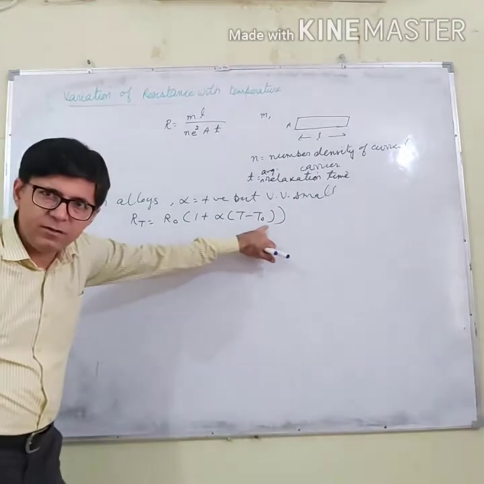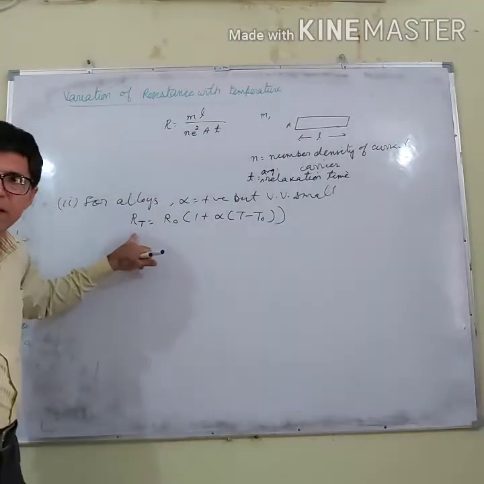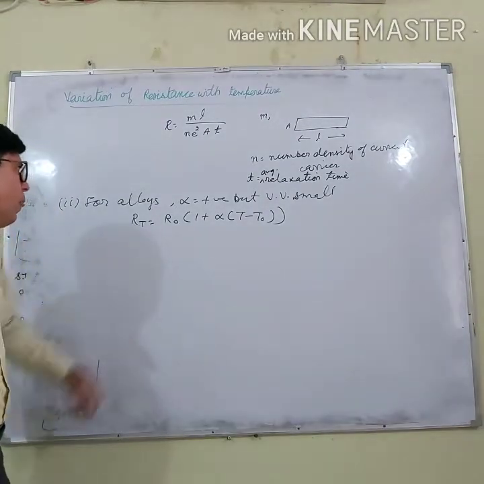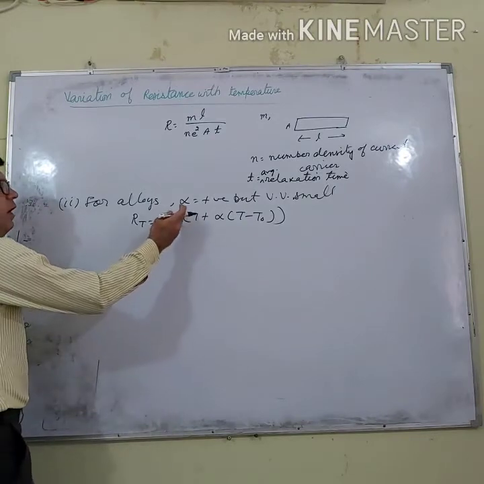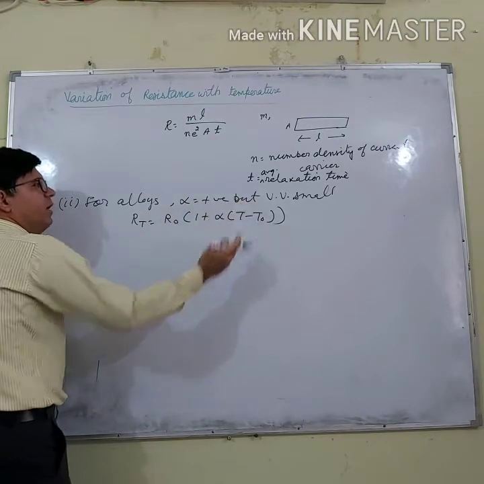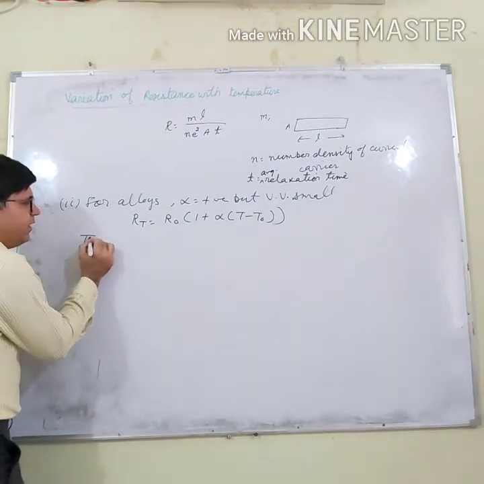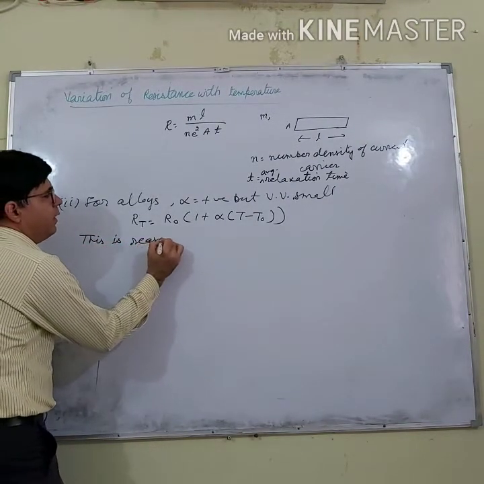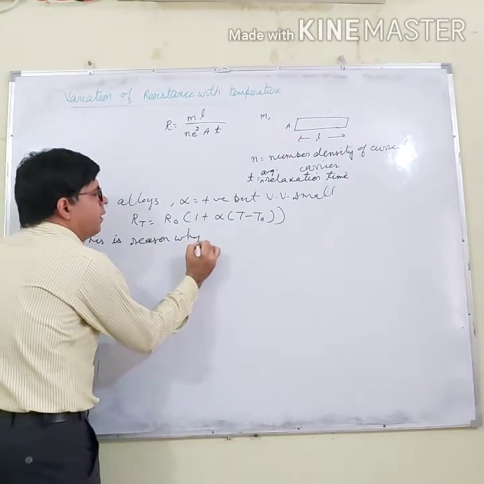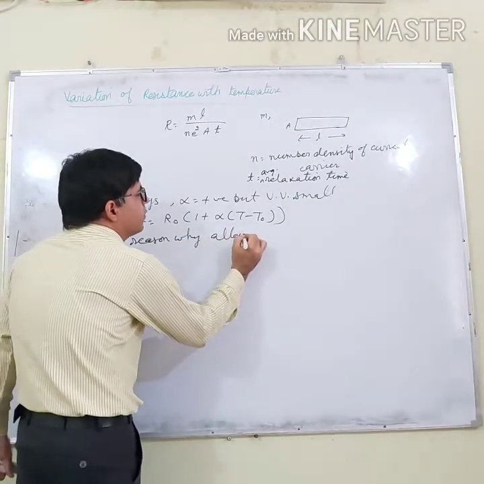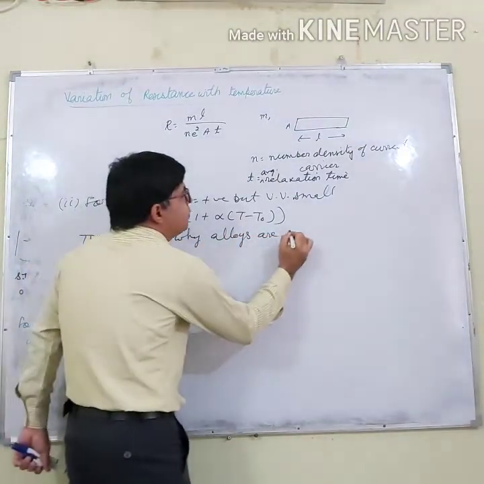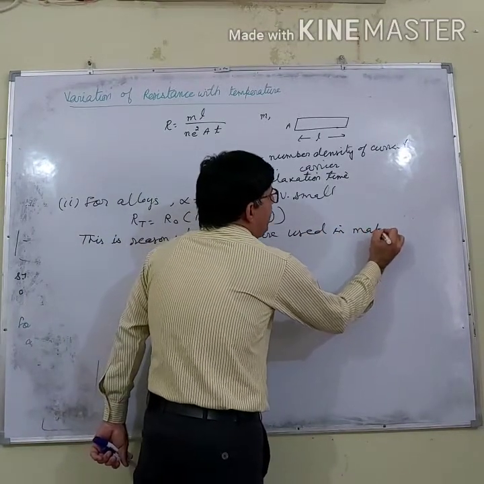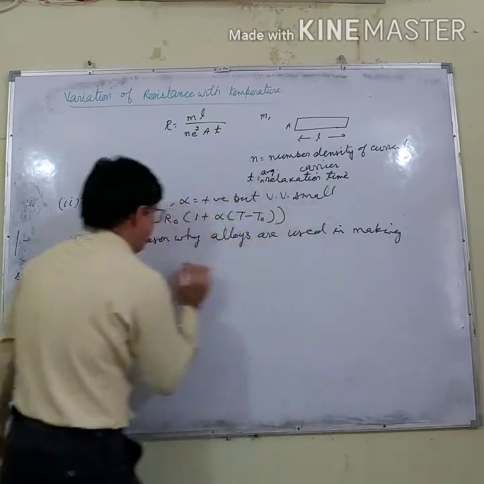You can neglect this term. So we can say that R(T) equals R0. So what does it mean? For alloys, alpha is positive but very small. So this is the reason why alloys are used in making standard resistors.